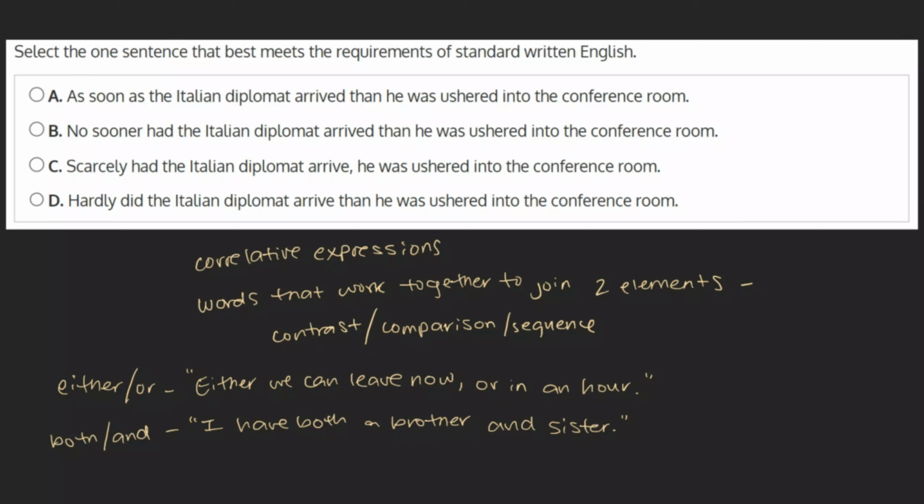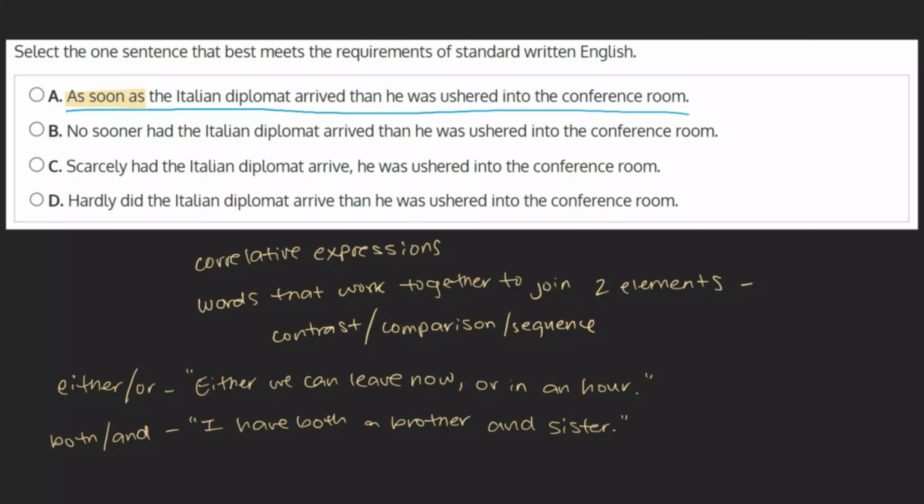With this question, we're dealing with correlative expressions used for time. Let's take a closer look at them to determine which is correct. A. As soon as the Italian diplomat arrived, then he was ushered into the conference room. This sentence actually doesn't include a correlative conjunction.